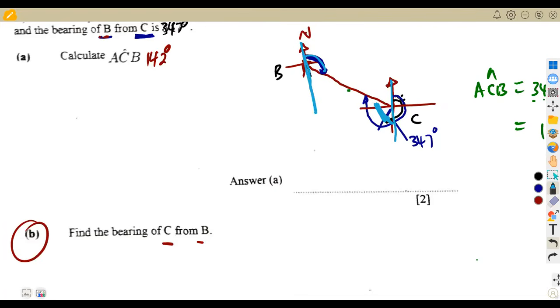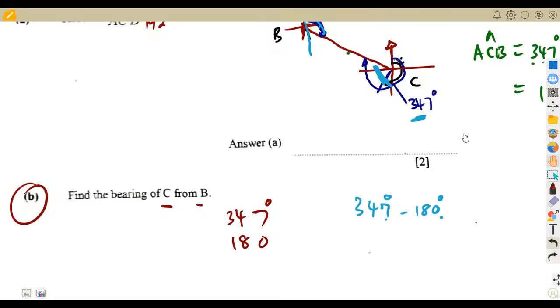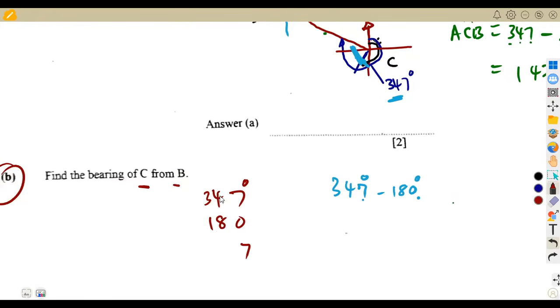Remember, these two lines, they are parallel. So it follows that here we are going to have Z angles. Here we're going to have a Z here, a stretched Z. So the angle that we see here and this angle, they are equal. So you're going to subtract 180 of a straight line from 347. So 347 minus 180 degrees, that will be 7 here. All right, let's just see. 347 minus 180. So that will be 7. If we subtract 7, here that's a 1 and a 2. 14 minus 8, that's a 6. And here that's a 1. So it's going to be 167.